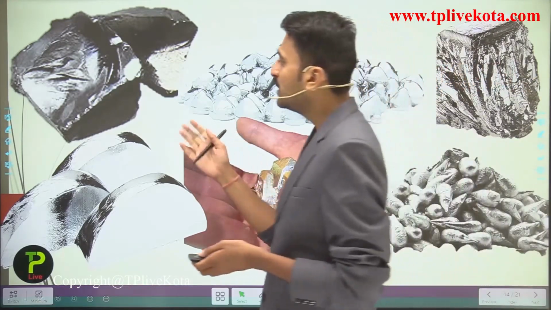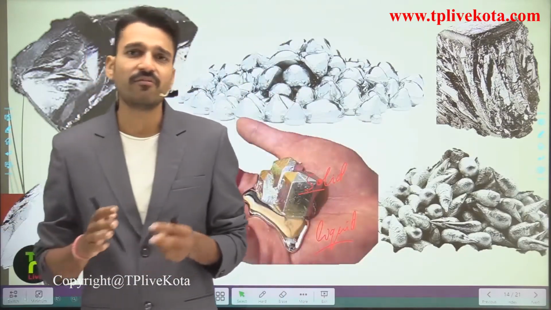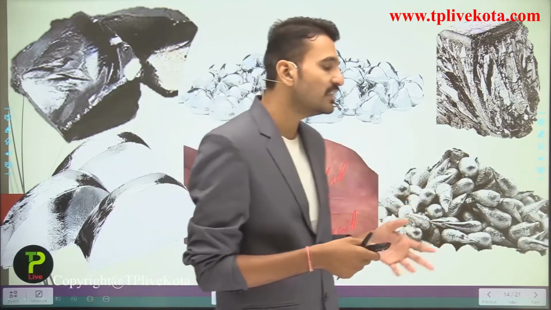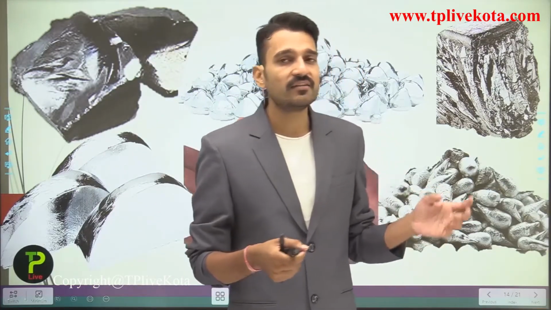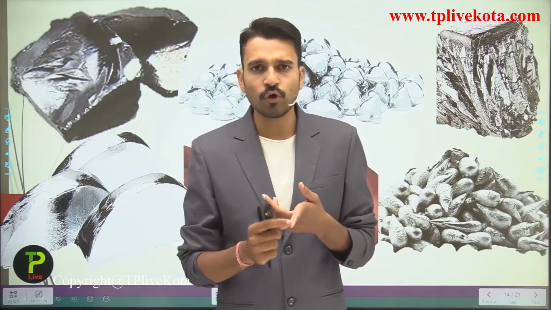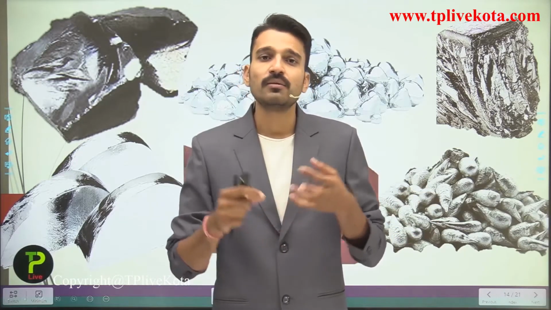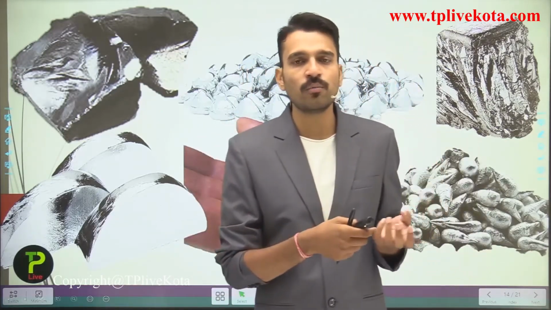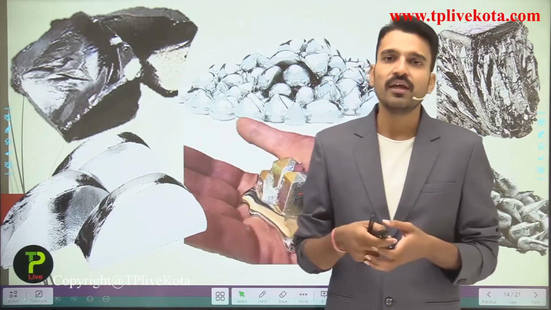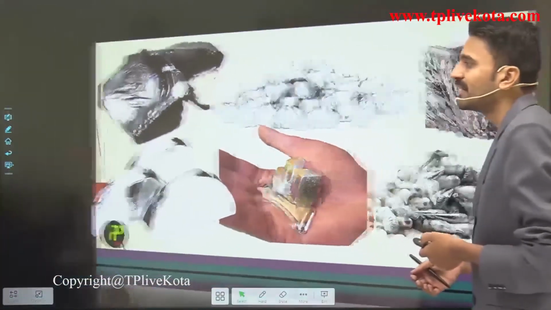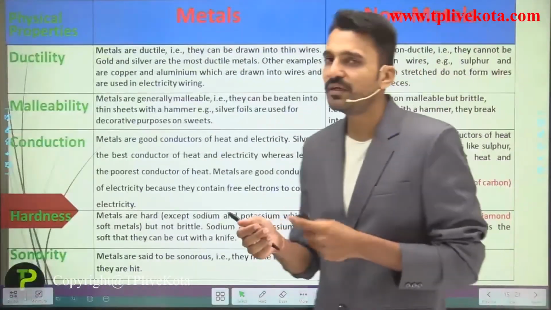So you have seen that they have a very bright surface, and all of the metals exist in the solid state. And see the color, they are not in very different colors except for gold and copper. Most of the metals exist in either the silvery form or the grayish form or a mixture of silver and gray. So these are the metals. Now, seeing some other categorization of metals and non-metals, on the basis of their